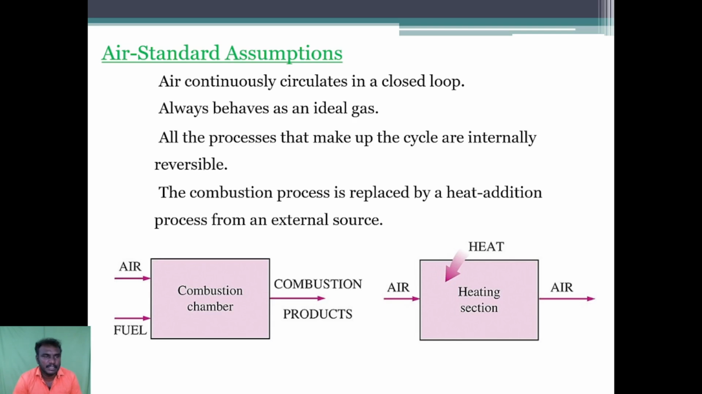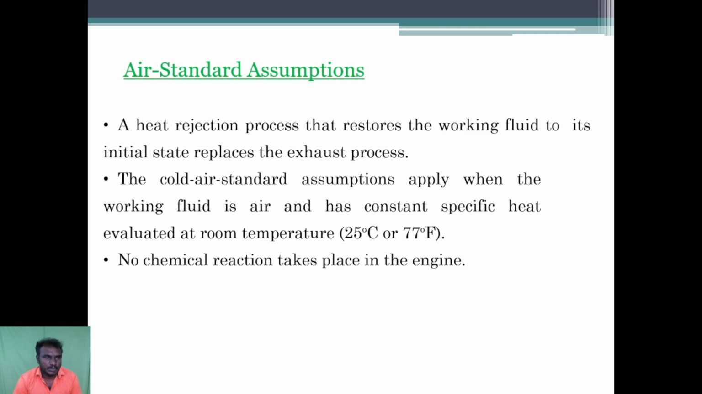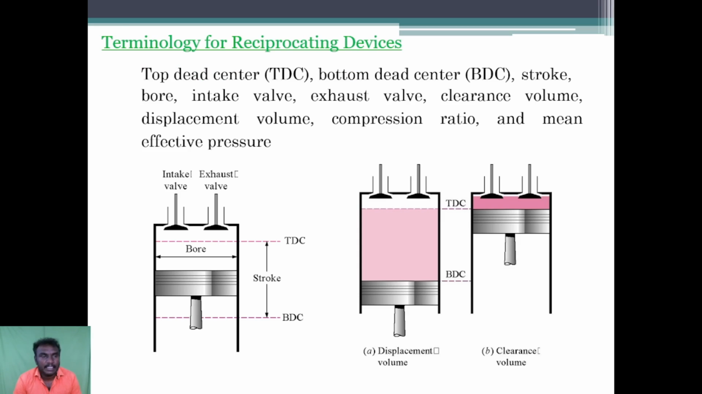Air standard assumption. Air continuously circulates in a closed loop and always behaves as an ideal gas. All the processes that make up the cycle are internally reversible. The combustion process is replaced by a heat addition process from an external source. A heat rejection process that restores the working fluid to its initial state replaces the exhaust process. The cold air standard assumptions apply when the working fluid is air and has constant specific heat evaluated at room temperature, that is 25 degrees Celsius. No chemical reaction takes place in the engine.